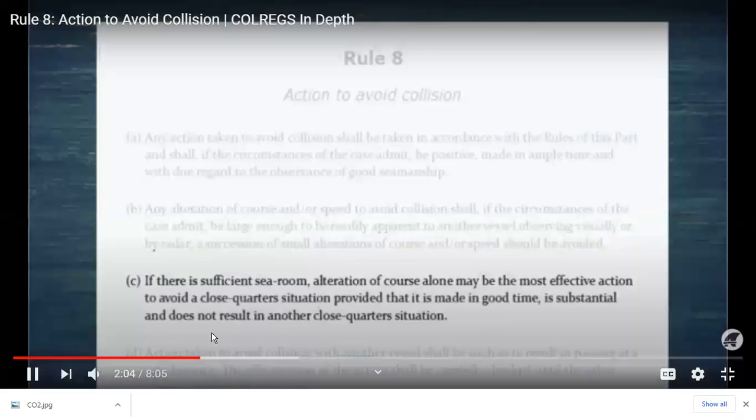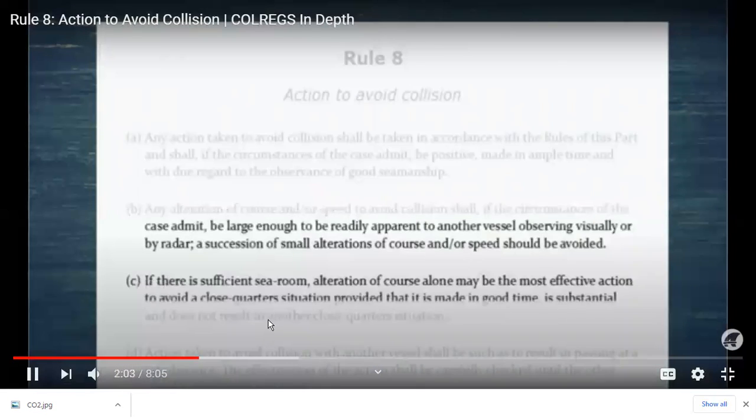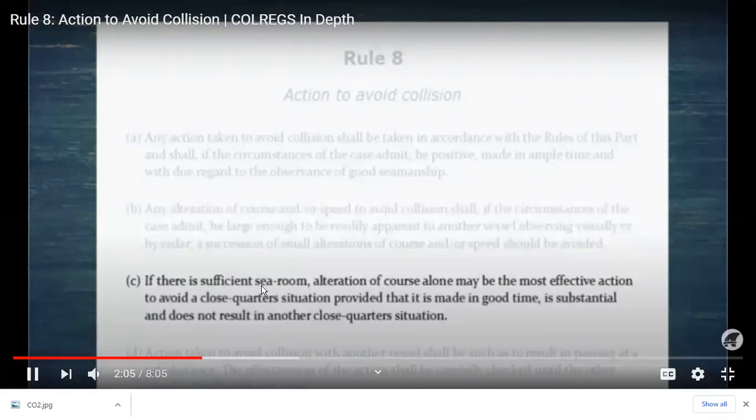As you can see, this vessel is altering around 30 to 40 degrees to avoid this. Later on, we will see that we cannot pass from the bow, so we have to pass astern. So now, when it is passing astern and CPA is less, better to alter 30 degrees at once so that it's clear to her also. That is what part B is saying.